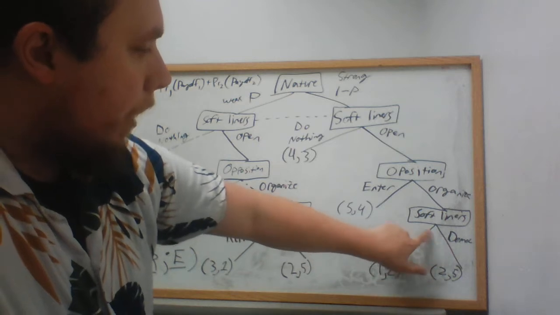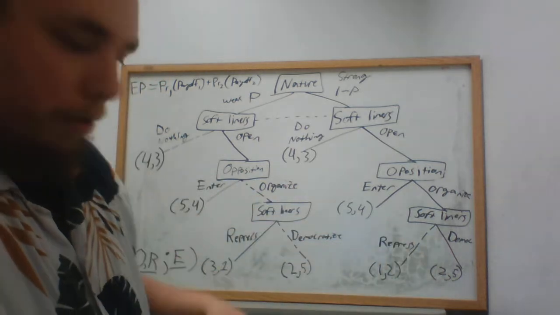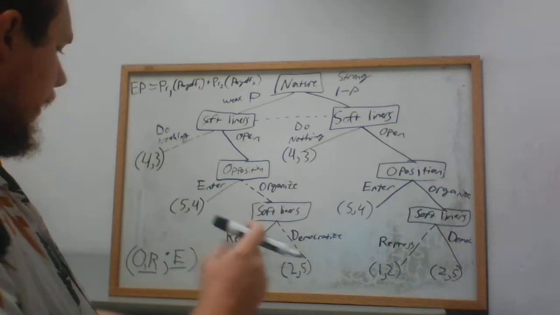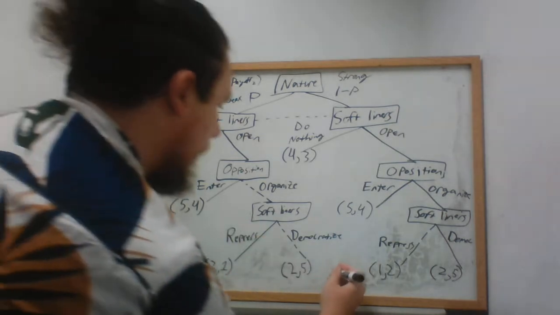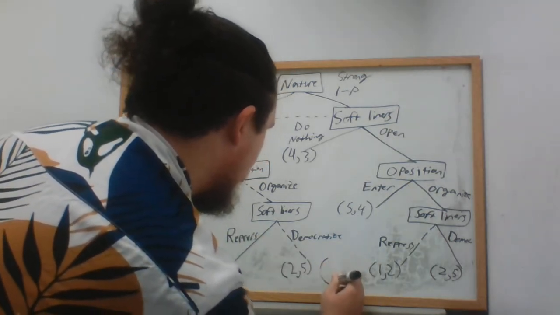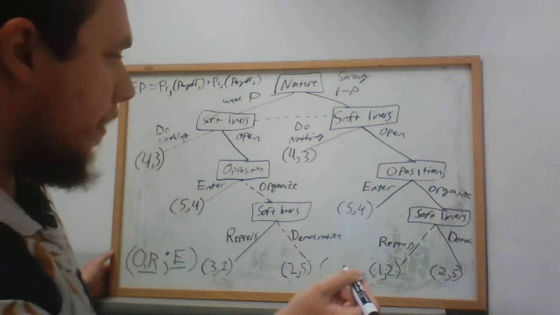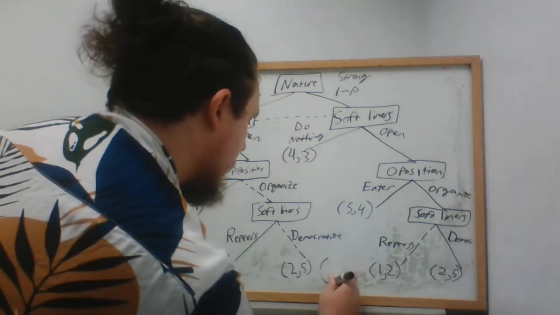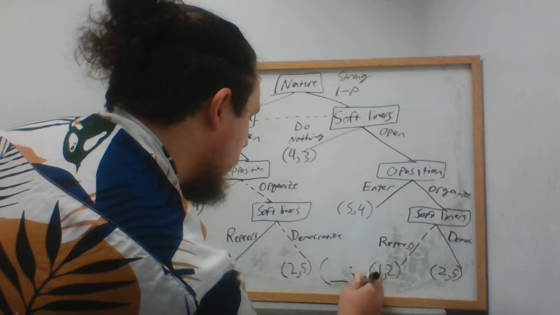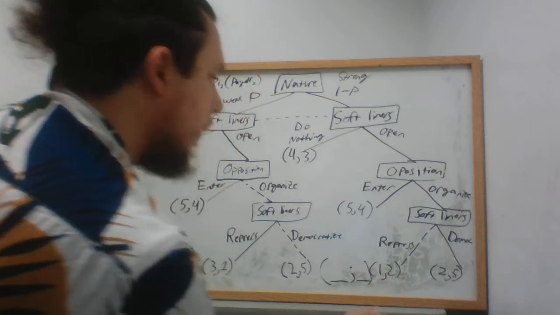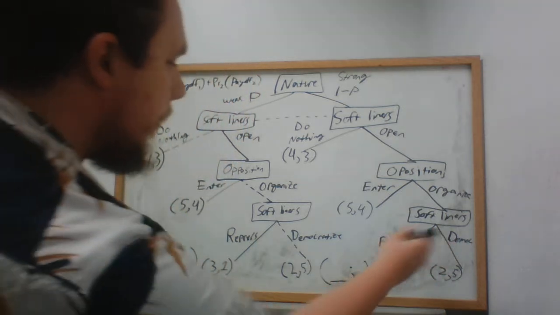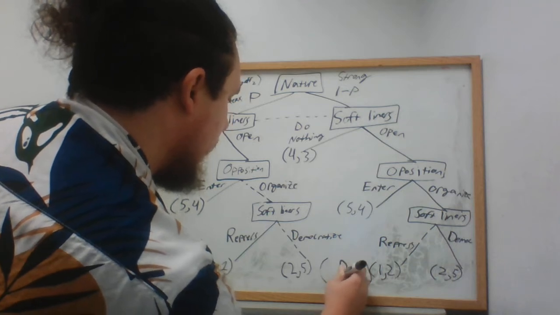They're going to choose to democratize, and we're going to prune that branch. I'm going to write those payoffs here. Let's see how I do with this limited board space here. So we have player 1's payoffs, player 2's payoffs. Okay. I'm going to write D for democratize here.